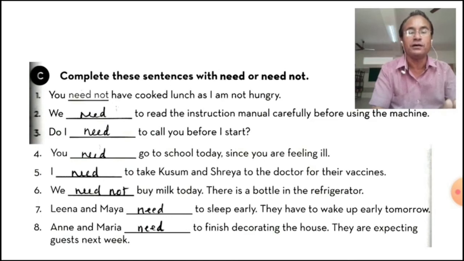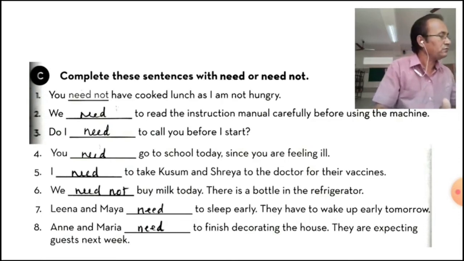We need not buy the milk today. There is a bottle in the refrigerator. Need not. Already है. तो हमें ज़रूरत नहीं है खरीदने की. Lina and Maya need to sleep early. They have to wake up early tomorrow. Positive. जल्दी सो जाना, जल्दी उठना है.